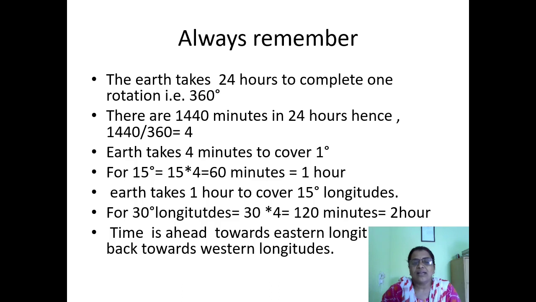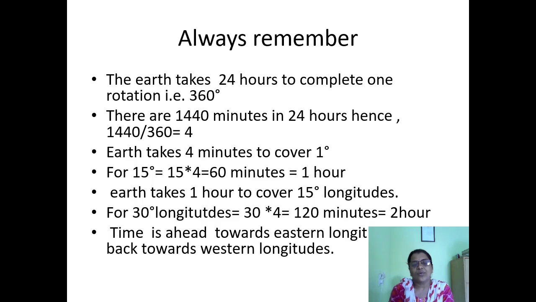So 1440 minutes are there in 24 hours. For rotating 1 degree, how many minutes are needed? You have to divide 1440 by 360 and you will get 4.